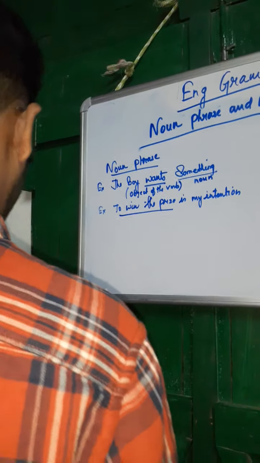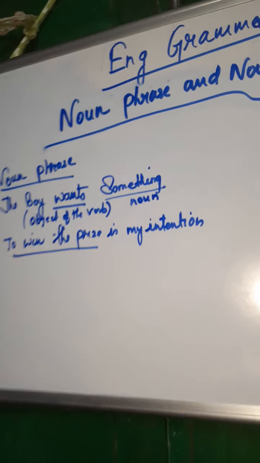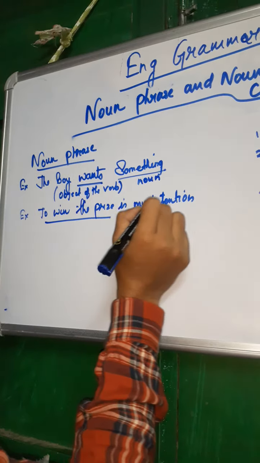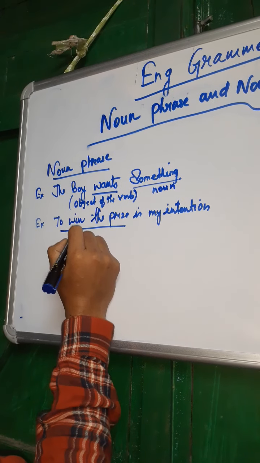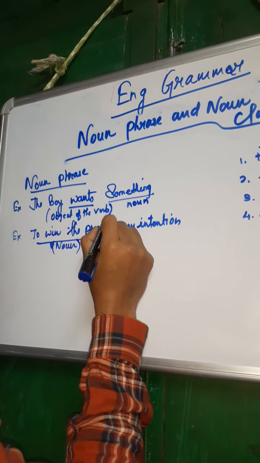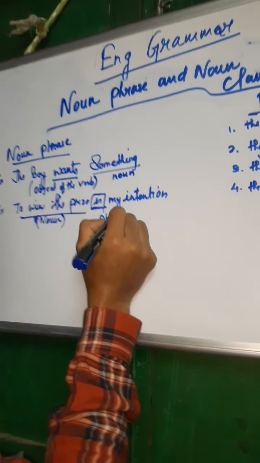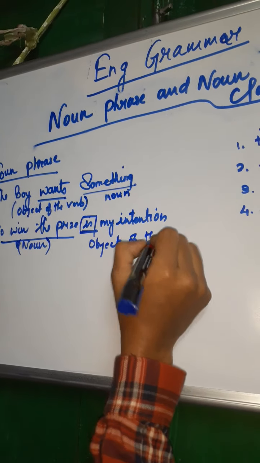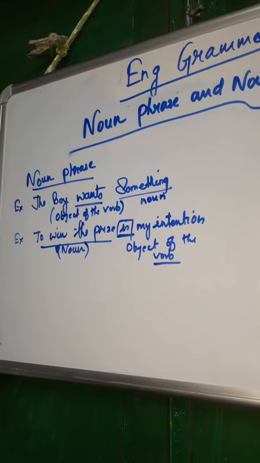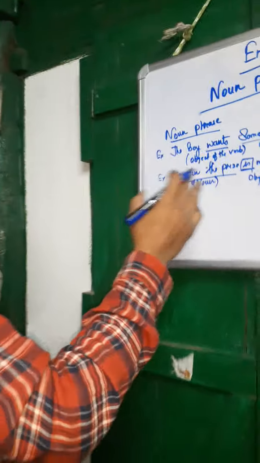Then this is the noun. This is the is. Is the object of the verb. Then to win the prize is my intention. Then is became the object of the verb. To win the prize became a noun. So this is the noun phrase.